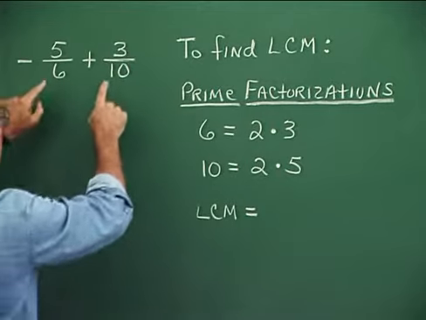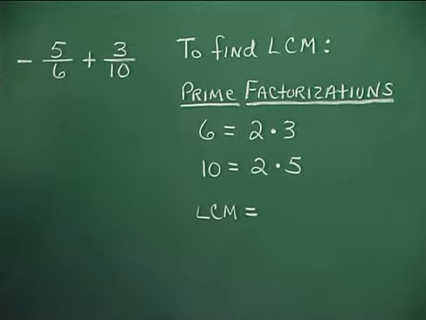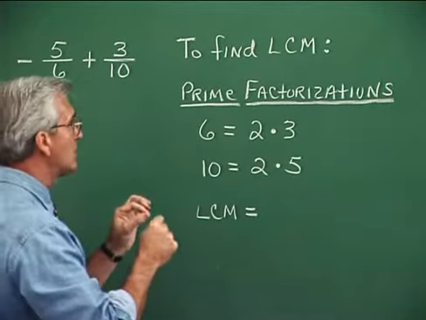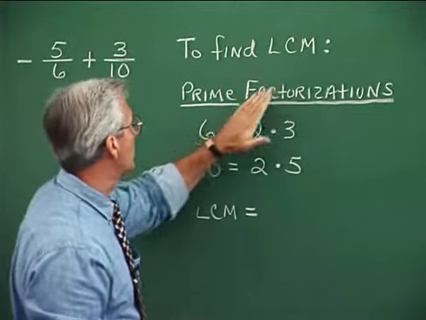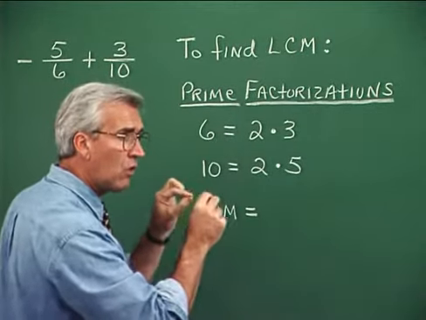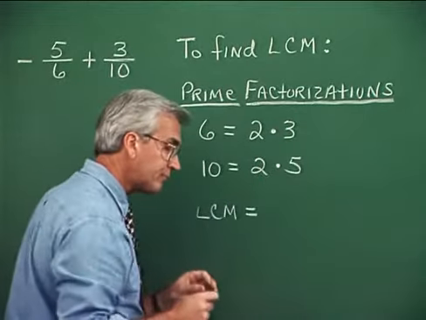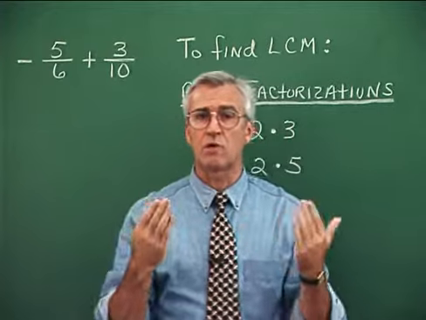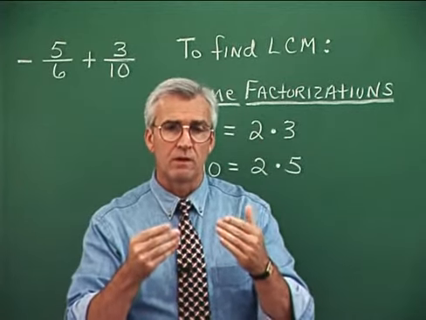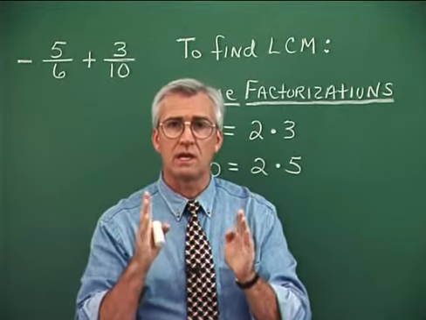Another approach to take with finding the least common multiple or the common denominator is to go through a process called prime factorization. Now, the word prime, there are prime numbers and composite numbers. Prime numbers are numbers that can be written only as 1 times itself.